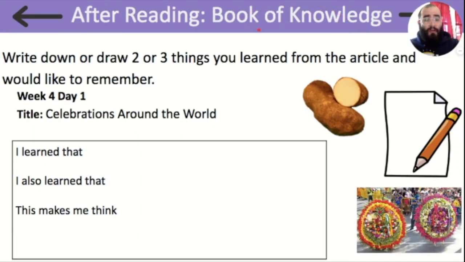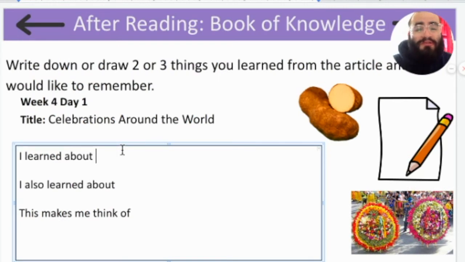Now I want you to take out your book of knowledge. Write down 2 or 3 things you learned from the article and you would like to remember. Take a moment to do that now. As usual, I'm going to go back to my article and look for evidence so I can write it down in my book of knowledge.